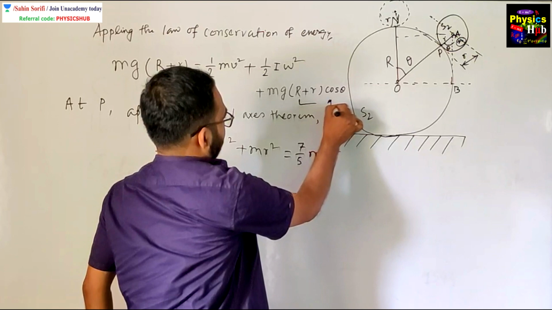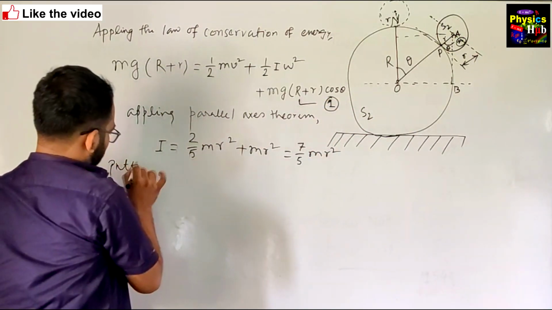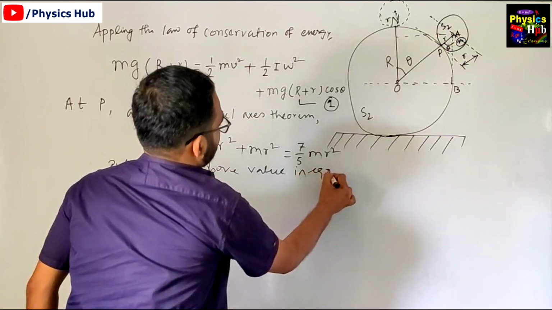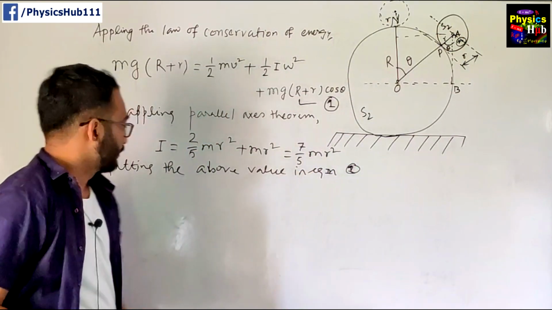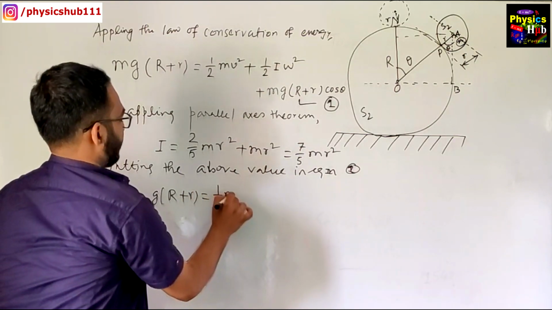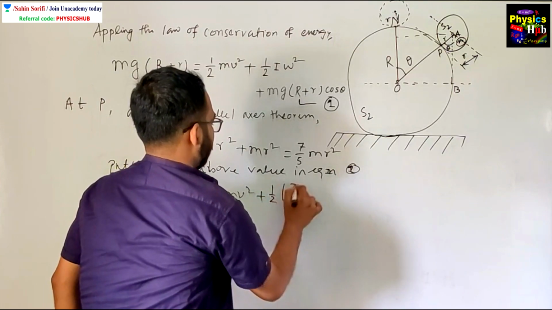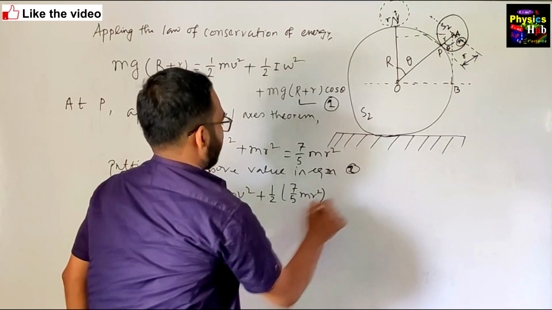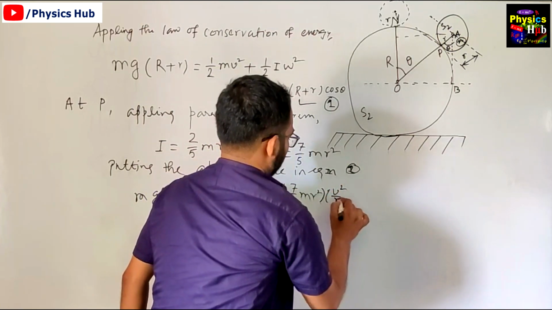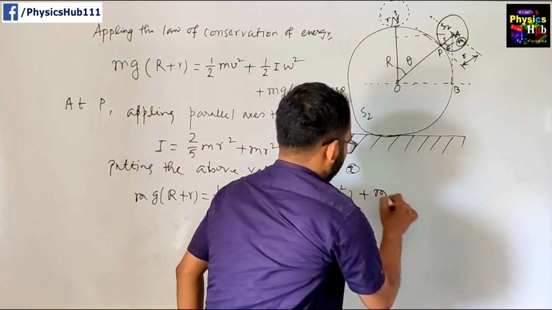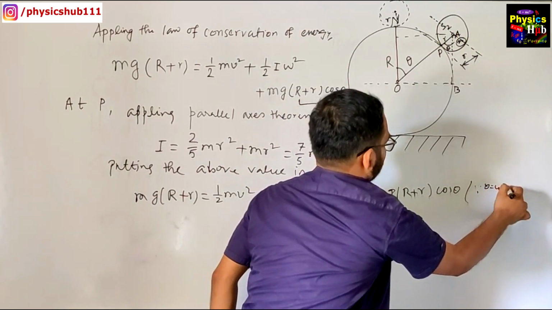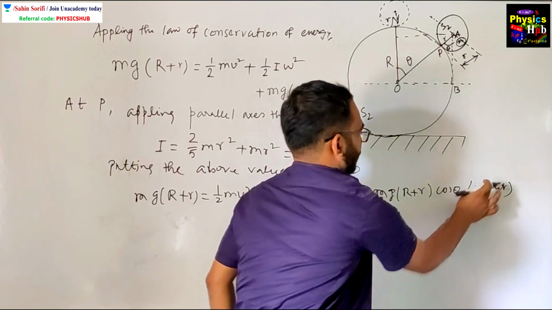Let's name it equation number 1. Putting the above value in equation number 1, we get mg(r plus r) equals half m v square plus half times 7 by 5 m r square omega square, plus mg(r plus r cos theta). Since v equals omega r, omega equals v by r, so omega square is v square by r square. This is not theta, this is v.